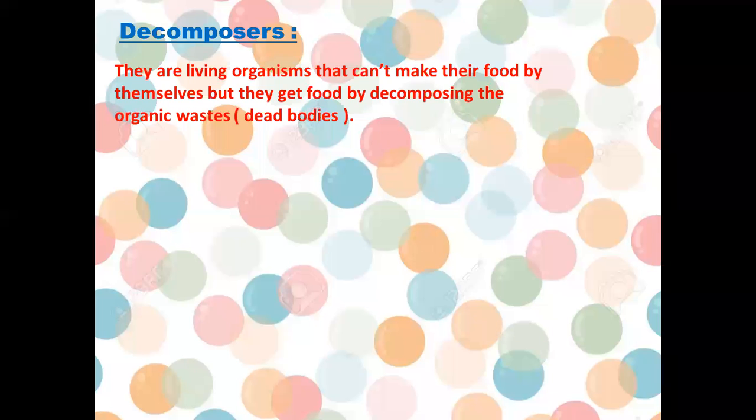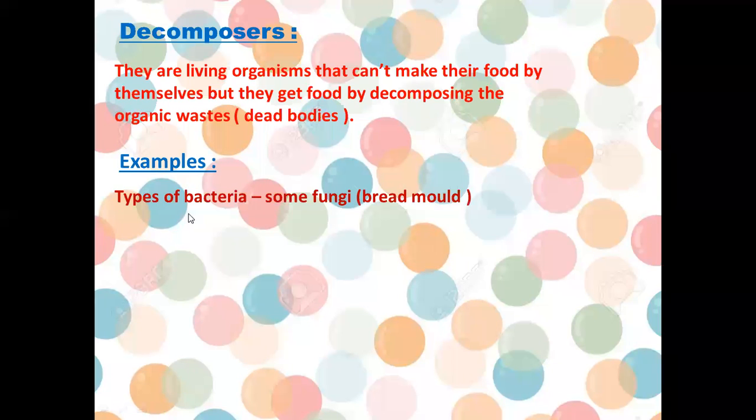These small living organisms are called decomposers. So the decomposers are living organisms that feed on dead bodies, and instead of saying dead bodies, we can say organic wastes. What are the examples of decomposers that feed on dead bodies? Some types of bacteria. These bacteria feed on the dead bodies. And some types of fungi.